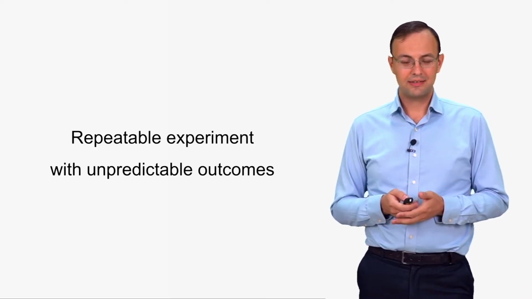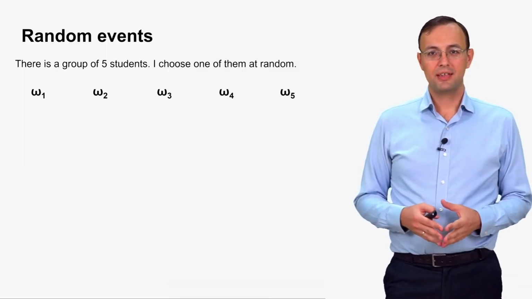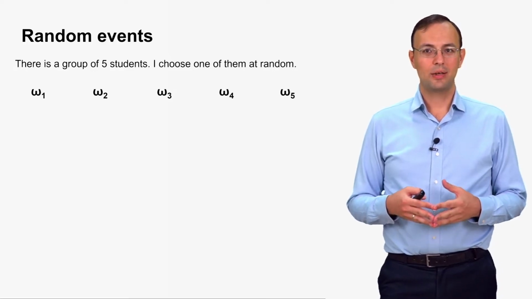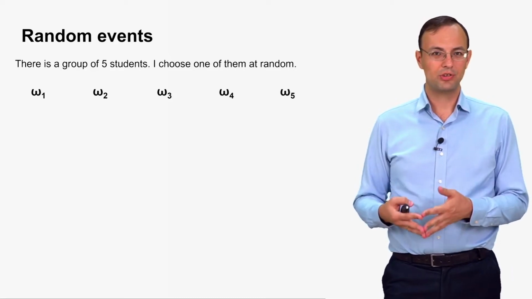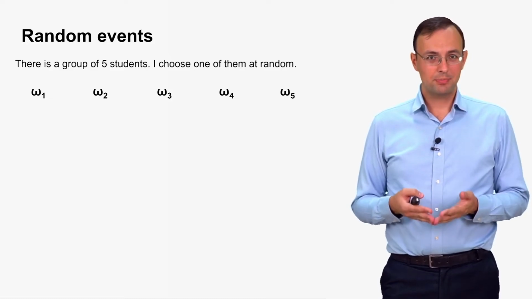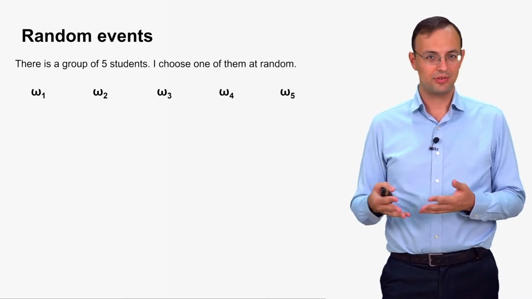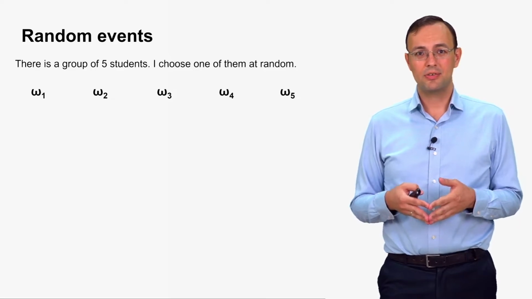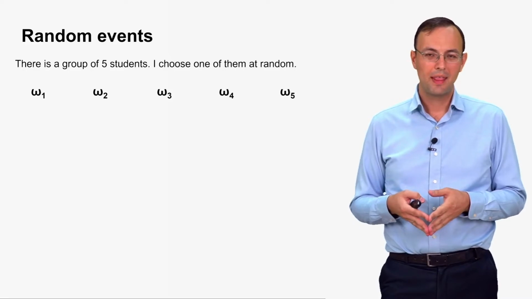So let's discuss this concept with an example. Let's suppose that I'm a teacher and I have a group of 5 students and I want to ask some student a question, and I choose one to ask him a question at random. So this experiment obviously has 5 possible outcomes, as there are 5 students. I can choose any of them. There are 5 possible outcomes. And this experiment can be repeated many times. I can ask as many questions as I want.